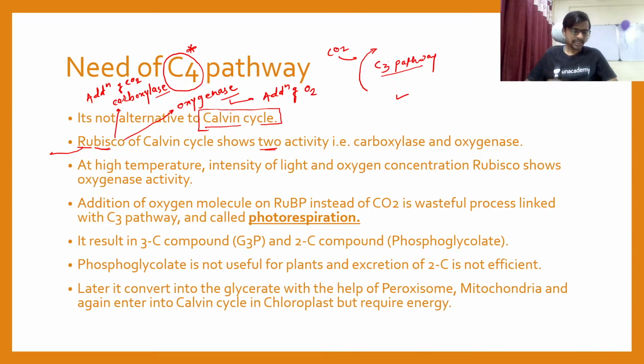Okay, so let's hold on. I am going to discuss that also. So Rubisco shows two activities. One is carboxylase and the second is oxygenase. So the reason behind the C4 pathway is nothing but this oxygenase activity.